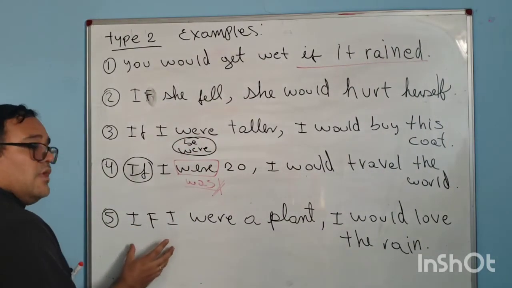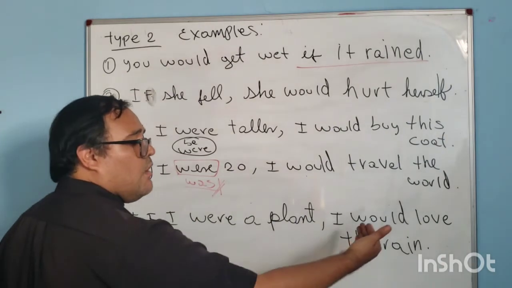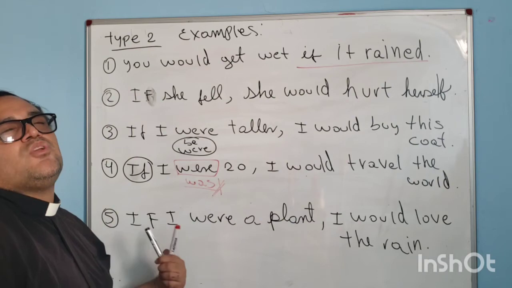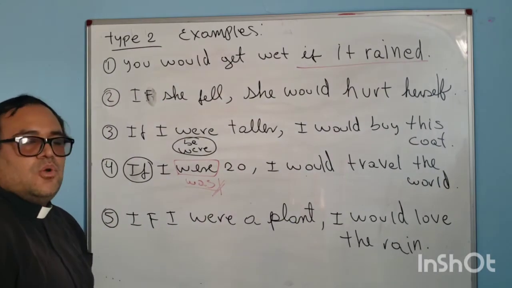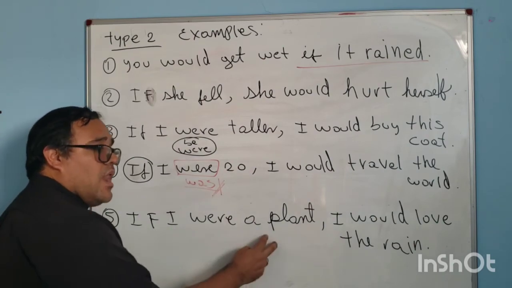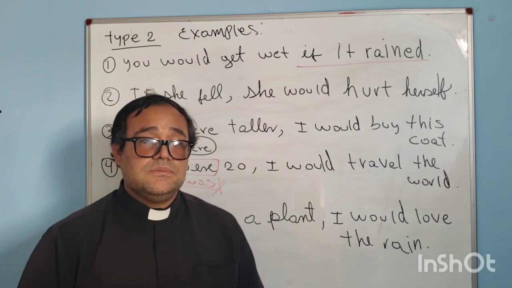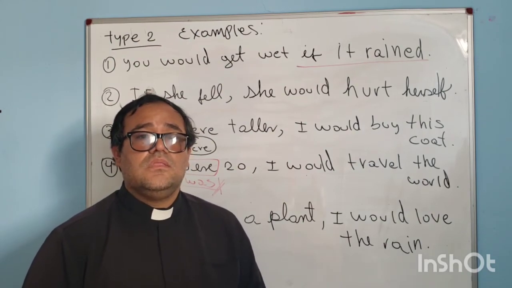And number 5: if I were a plant, si yo fuera una planta, comma, I would love the rain. Yo amaría la lluvia. Yes. Si yo fuera una planta, coma, yo amaría la lluvia. If I were a plant, I would love the rain. Okay, guys, thank you for this part in this unit number 10.